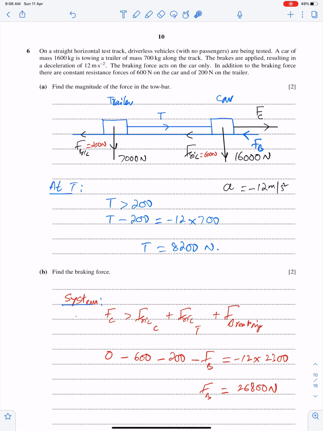When we resolve forces at T, then tension would act away from T. This is the property of tension. Tension always acts away from the point of resolving. So I'm resolving forces at the trailer. So T would act in this direction. Therefore, T must be greater than 200. When you bring this on the left side, this will become the resultant force, and according to Newton's second law, resultant force is equal to MA. This is the value of tension, 8400 newtons.